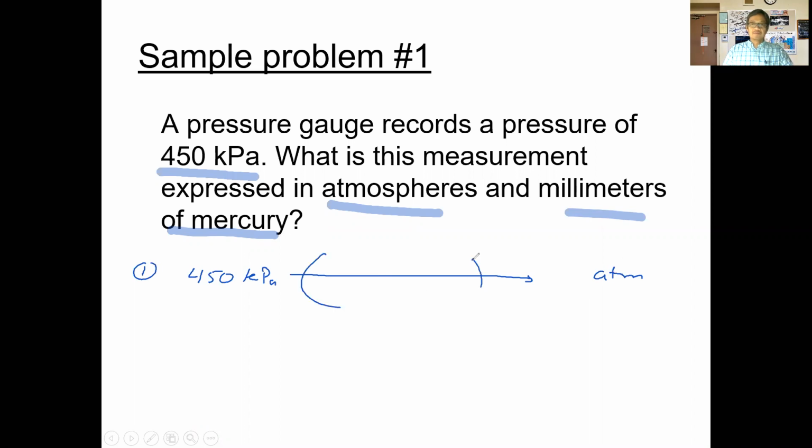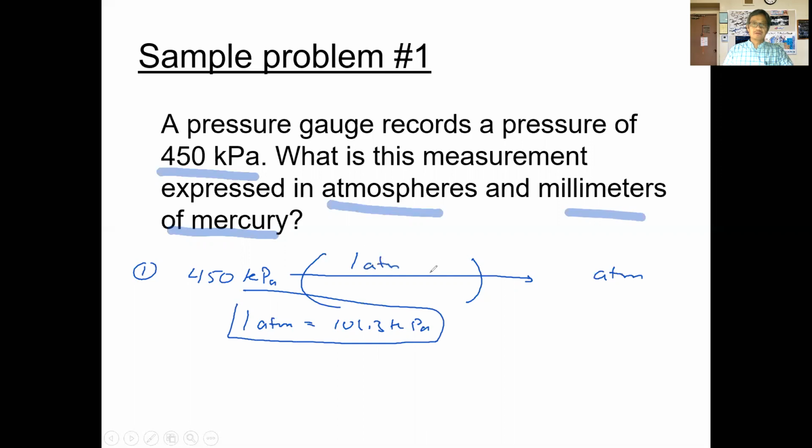From the previous slides, just make sure you have that in front of you. The conversion factor we're going to use is the relationship between atmospheres and kilopascals, which is 101.3 kilopascals. We take that directly from the previous slide. So let's plug that in with the units in the right place.